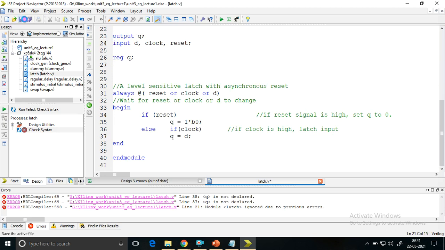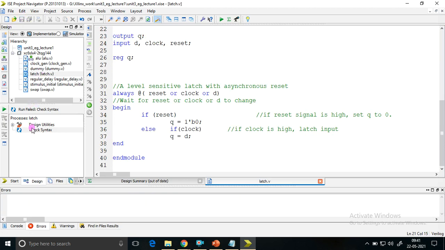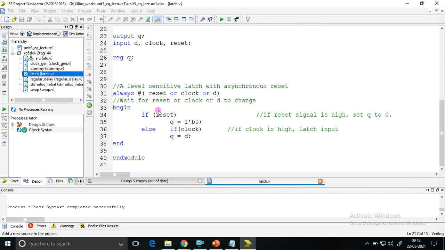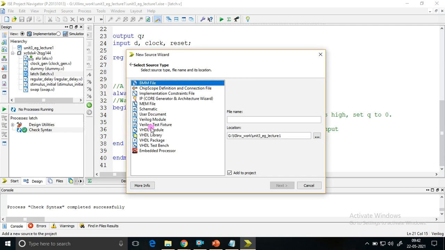Okay, so I updated q. So let us check if it executes without any errors. It is taking some time. No error. Check syntax completed successfully.